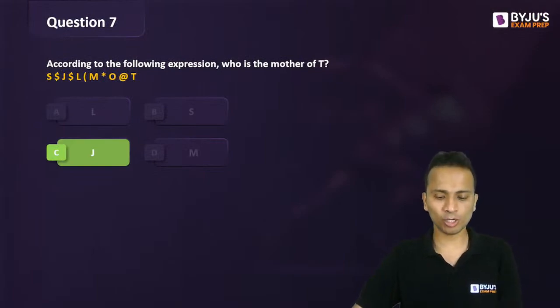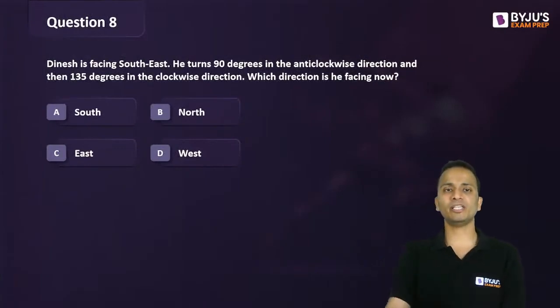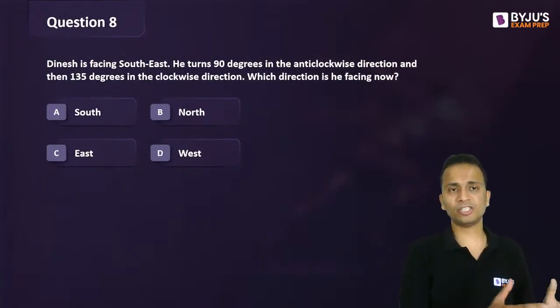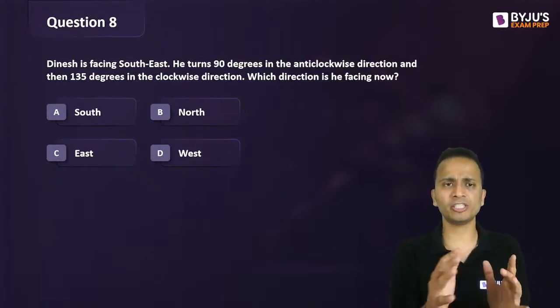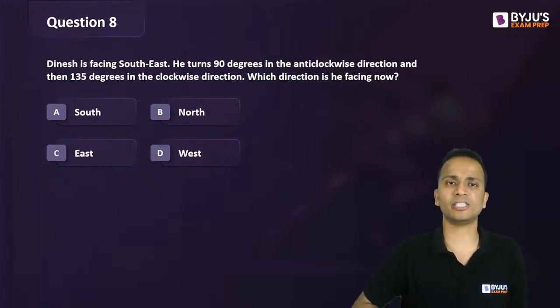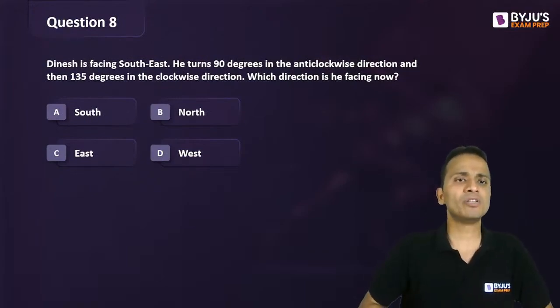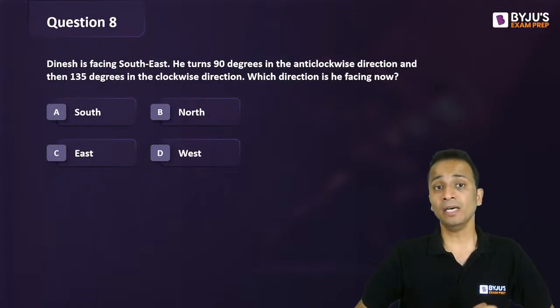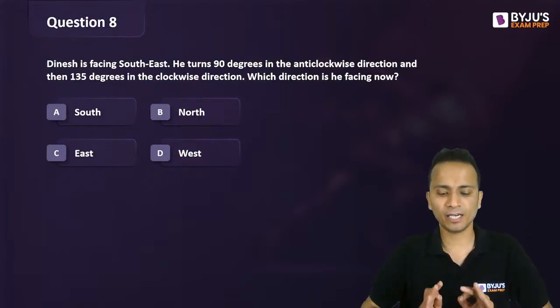Fine. Let's move on to question number 8. Question number 8 is based on direction senses. So let's change the gears. So far we saw the questions of blood relations. Now a few questions on direction senses. The first question says that Dinesh is facing southeast. He turns 90 degrees in the anti-clockwise direction and then 135 degrees in the clockwise direction. Which direction is he facing now?